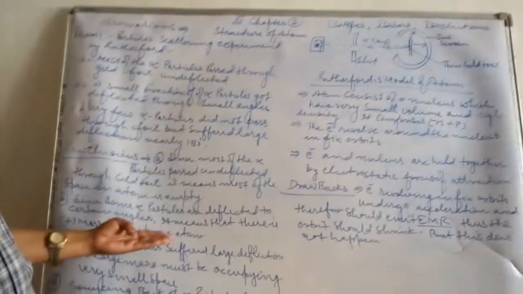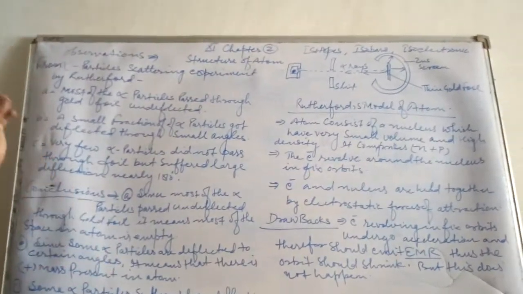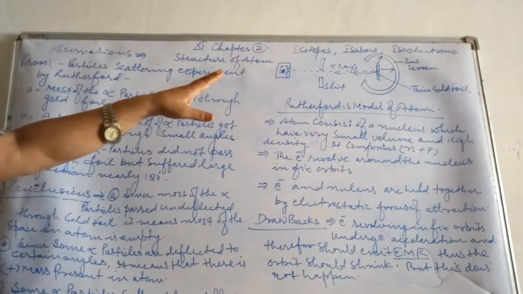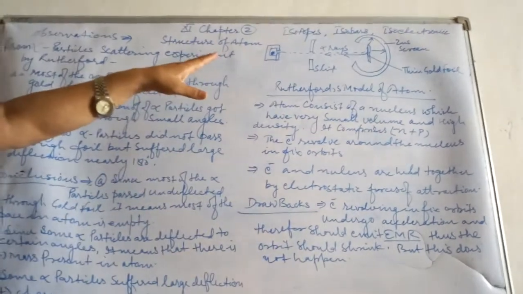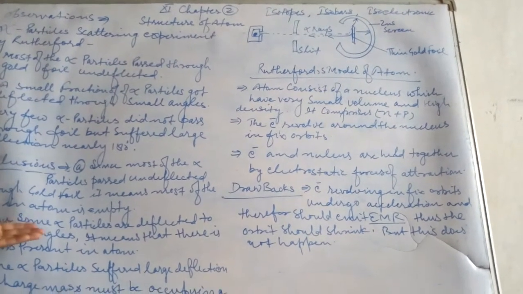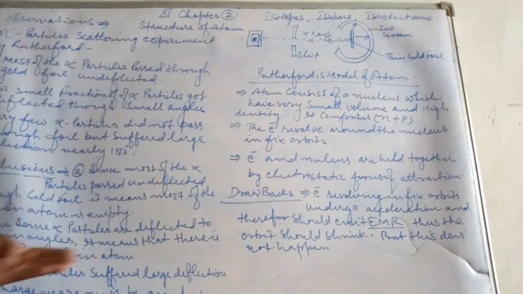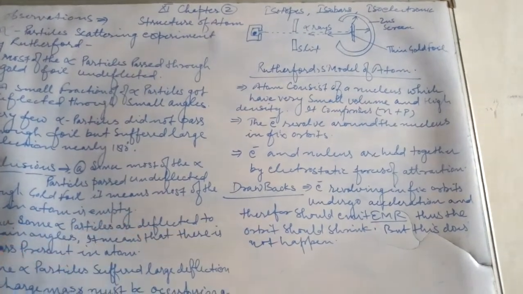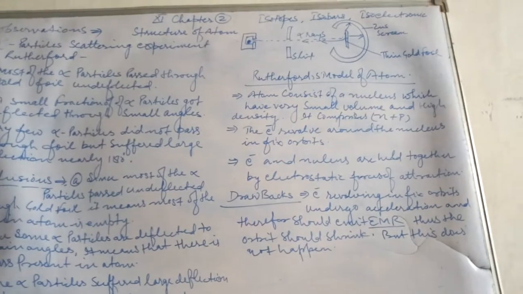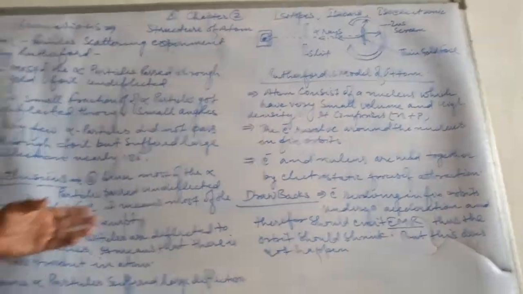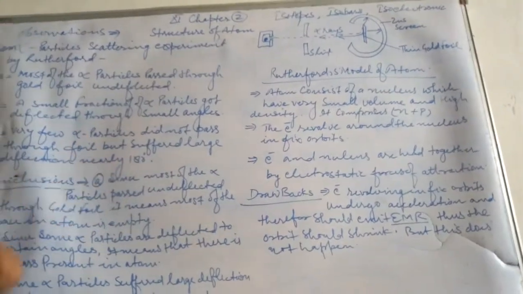Now the second conclusion, since some alpha particles are deflected to certain angles, it means that there is positive mass present in the atom. Positive means like charges repel. Already you know alpha particles possess what type of charge? Positive charge. So since some alpha particles are deflected to certain angles, there is positive mass present in the atom. That is why these alpha particles are deflected.